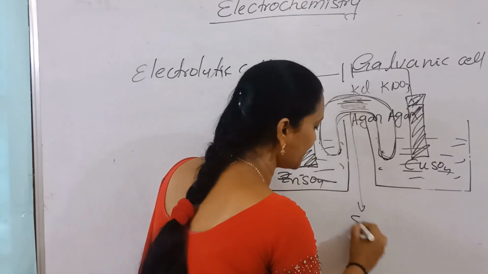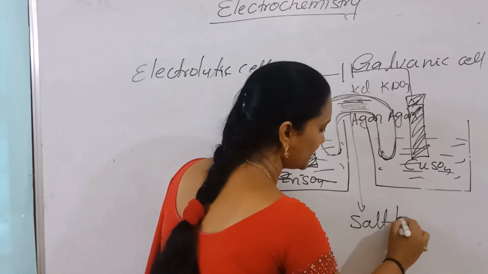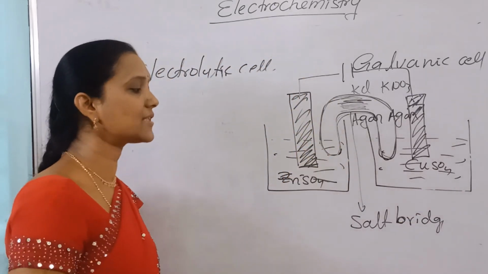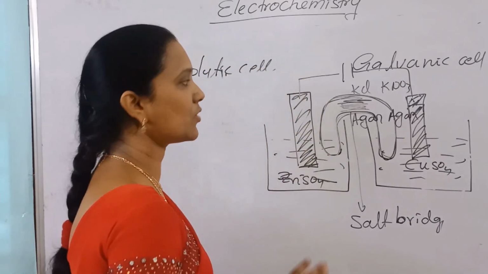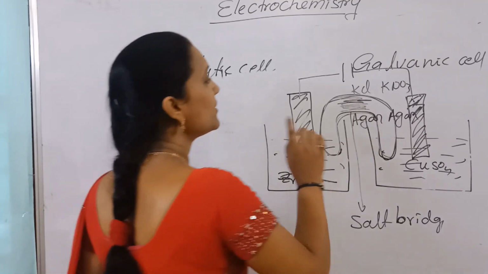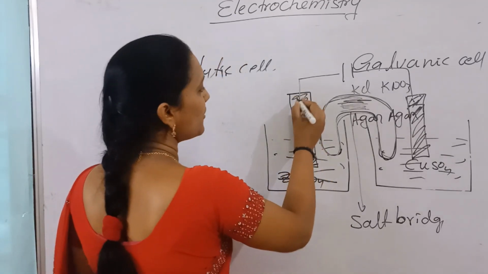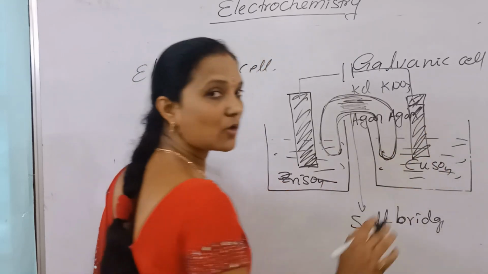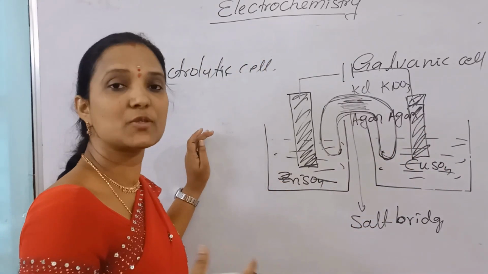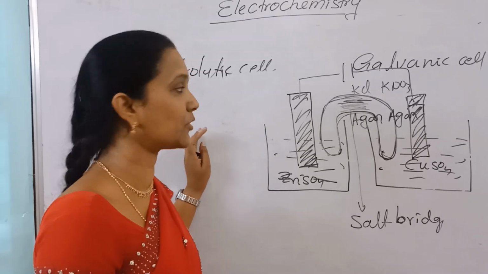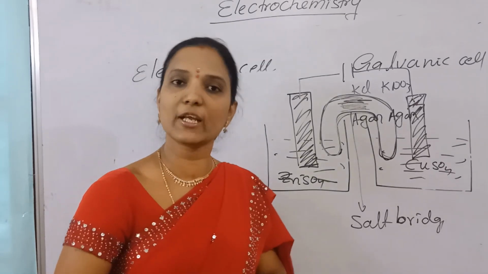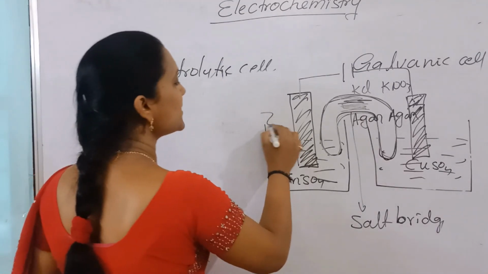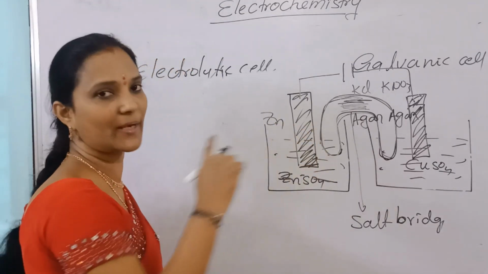Now this is a salt bridge. So two solutions, two half cells, are connected by using a salt bridge. What is this salt bridge? Later we can learn. So now what happens here? Zinc rod is dipped in ZnSO4 solution, copper rod dipped in copper sulfate solution. Based on its affinity to lose electrons, which one loses electrons more easily? Zinc loses electrons easily compared to copper.